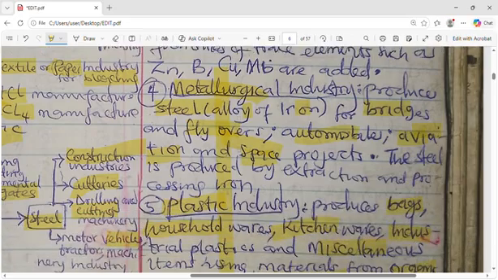Then number four, metallurgical industry. This industry can produce steel, which is an alloy of iron. They use it for bridges. You know our bridges have iron content in them, and flyovers. Then automobiles, all these cars, aviation, aeroplanes, space projects. So they make use of metallic substances. The steel is produced by extraction and processing of iron.